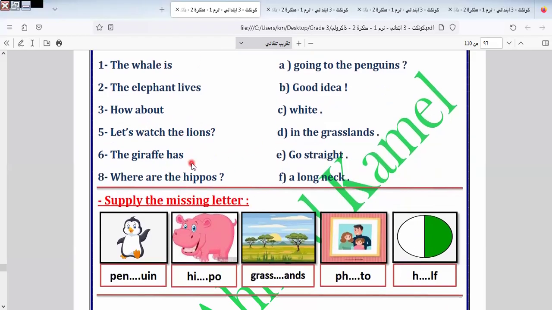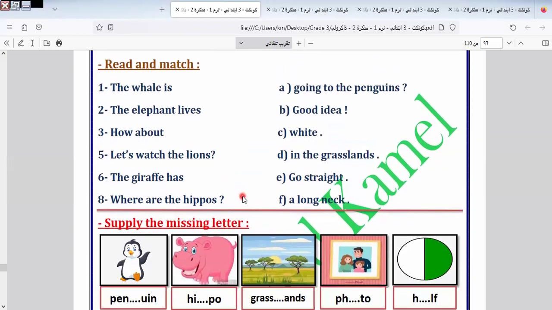The giraffe has what? Has a long neck. Why do they have a long neck? To eat the grass from the trees. So this long neck helps the giraffes to do what? To eat grass from the tree. So number 6 by number 5.